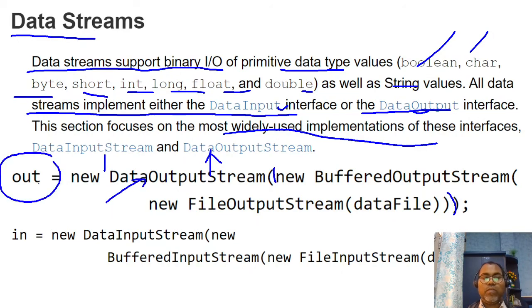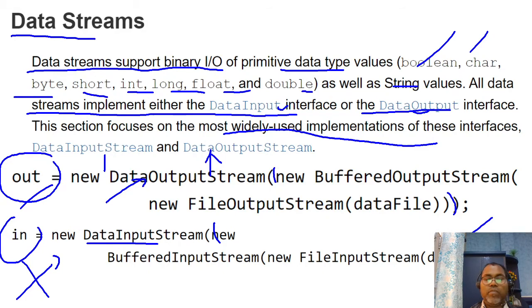Now from here you can write data, and similarly if you want to read data, you can use the DataInputStream. Here you can pass your buffered object for optimization, and you have an input object, and after that from the input object you can again perform the read operations, same as we did here.